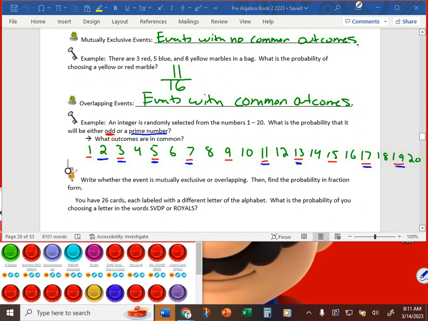So if I were to count up all of my lines, which, my red and blue lines together represent my successful outcomes, I'd have 1, 2, 3, 4, 5, 6, 7, 8, 9, 10, 11, 12, 13, 14, 15, 16, 17, 18. Is my probability of picking an odd or a prime number 18 out of 20?